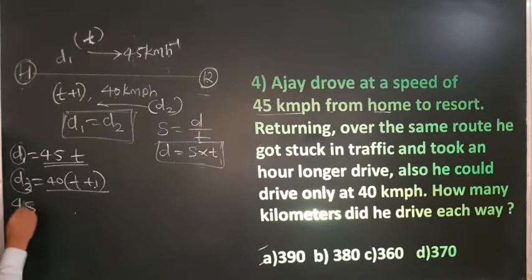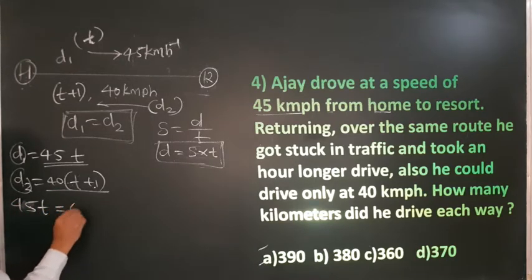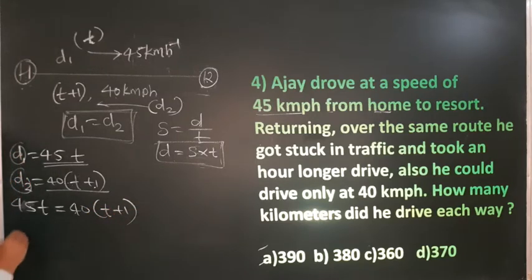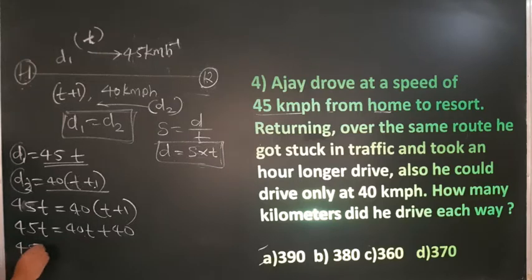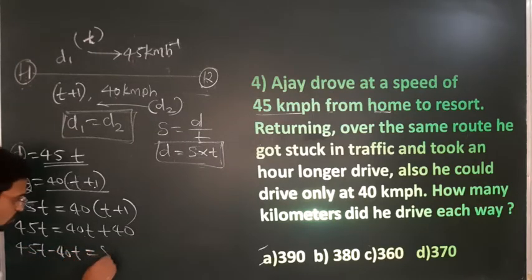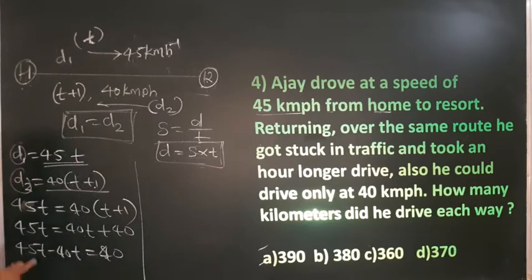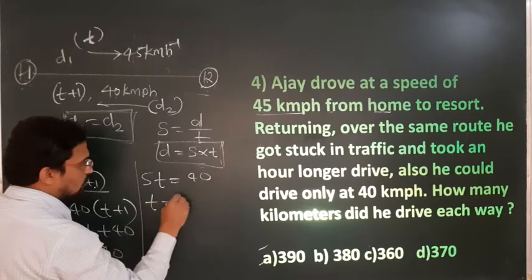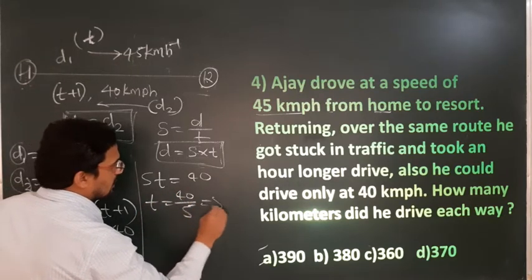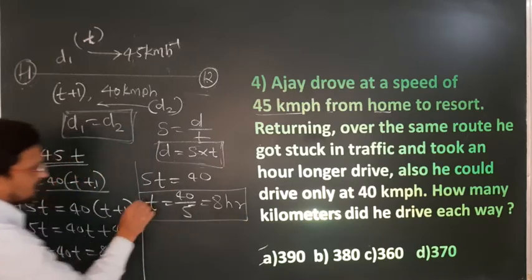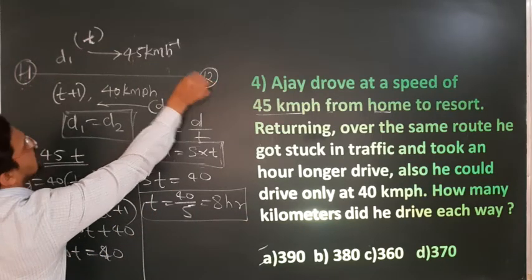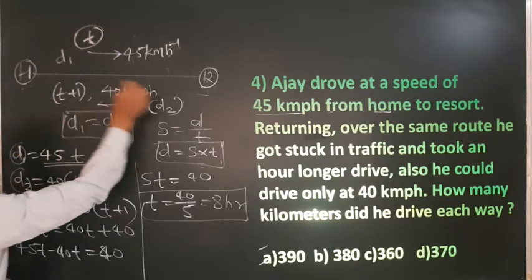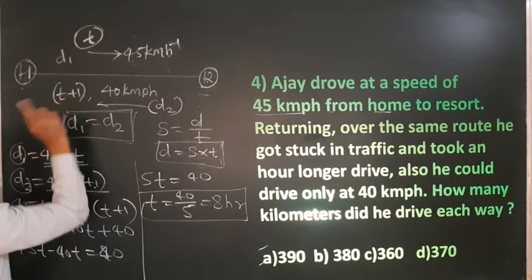So solve this. 45t is equal to 40t plus 40, correct? Take this 40t here, so it becomes 45t minus 40t is equal to 40. So 45t minus 40t gives 5t is equal to 40. Therefore t is equal to 40 divided by 5, you will get 8 hours. That means from home to resort he took 8 hours, and from resort to home he took 8 plus 1, that means 9 hours.